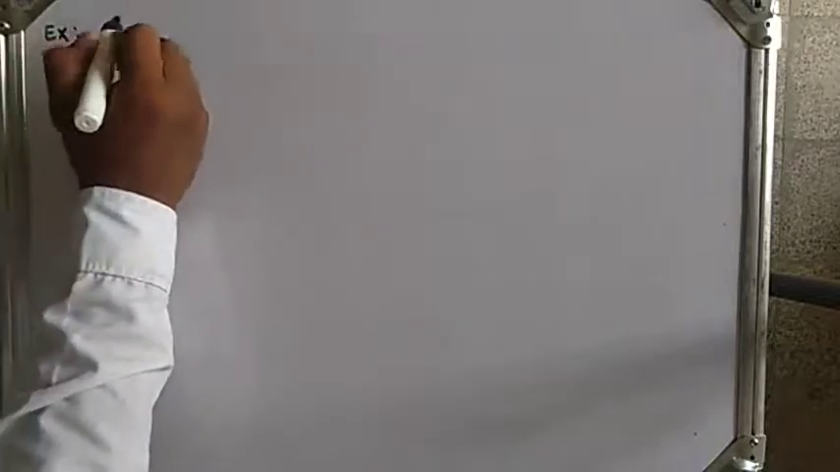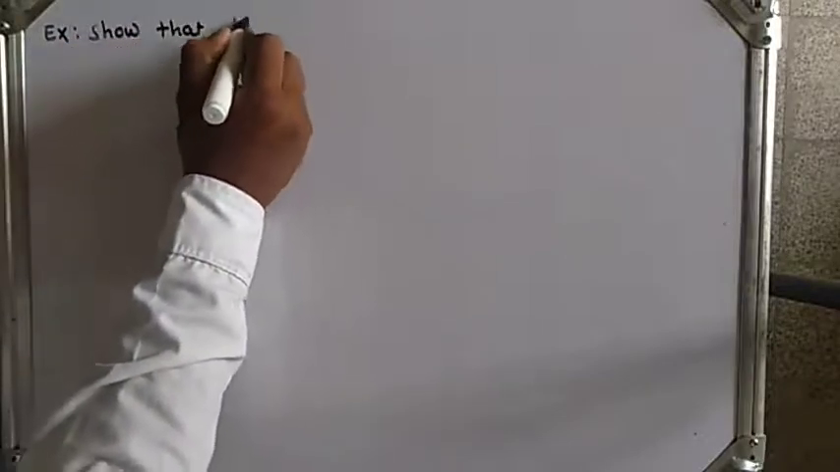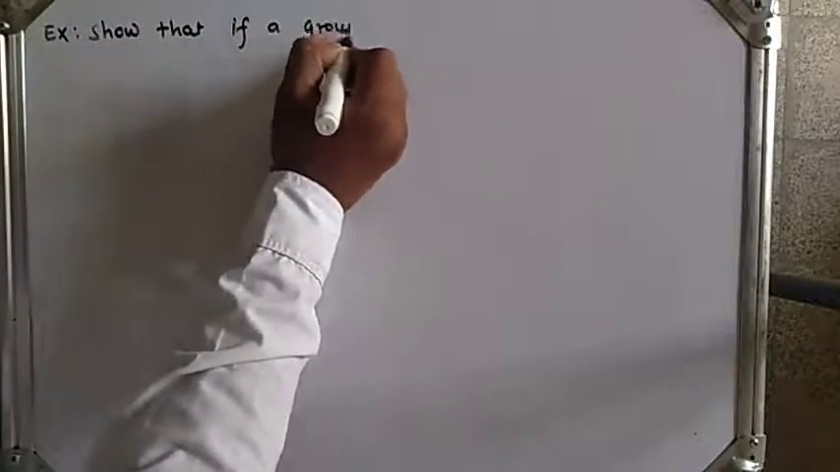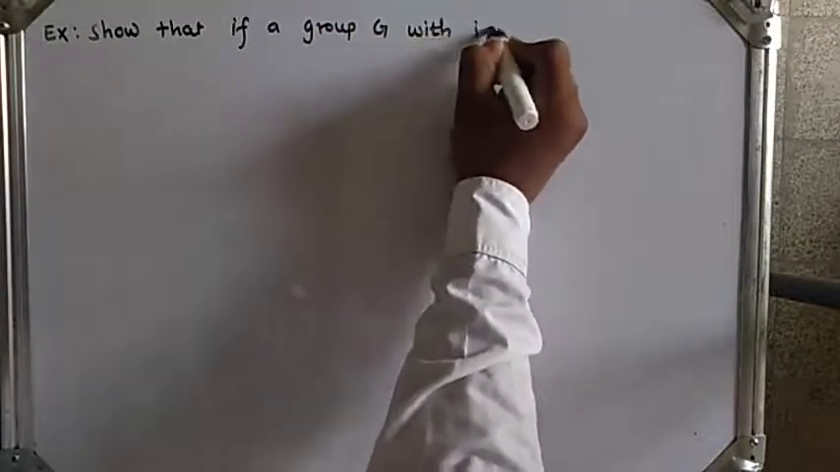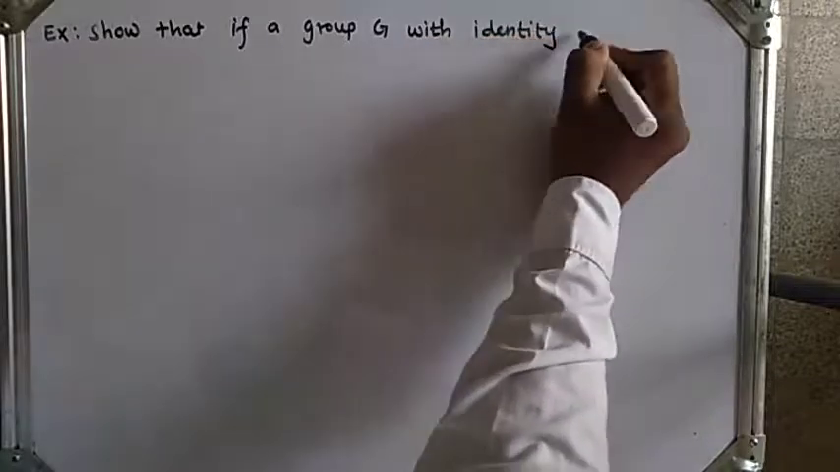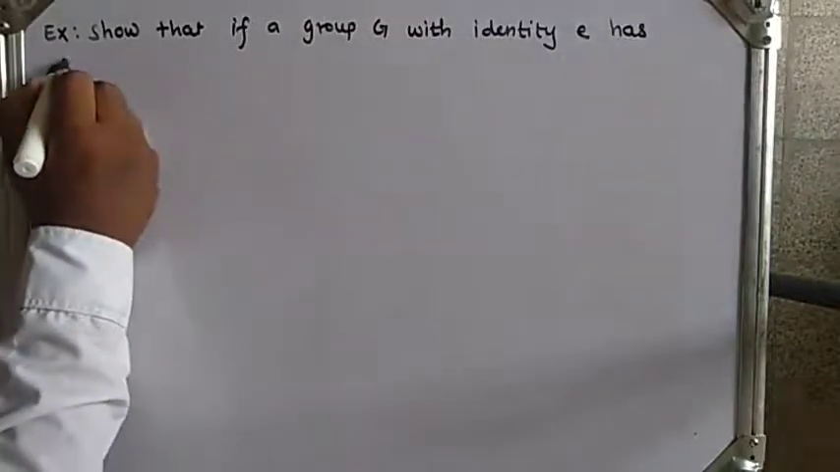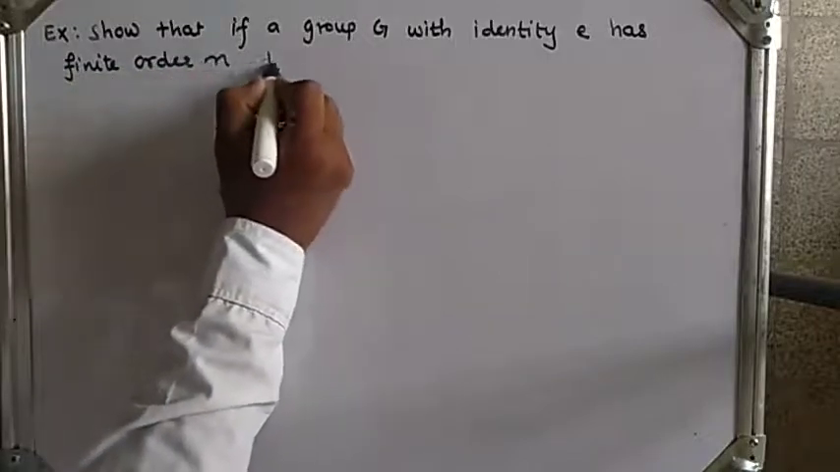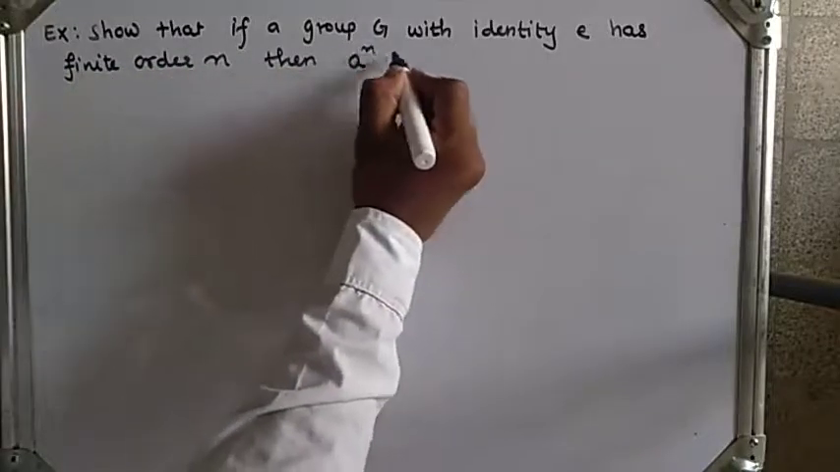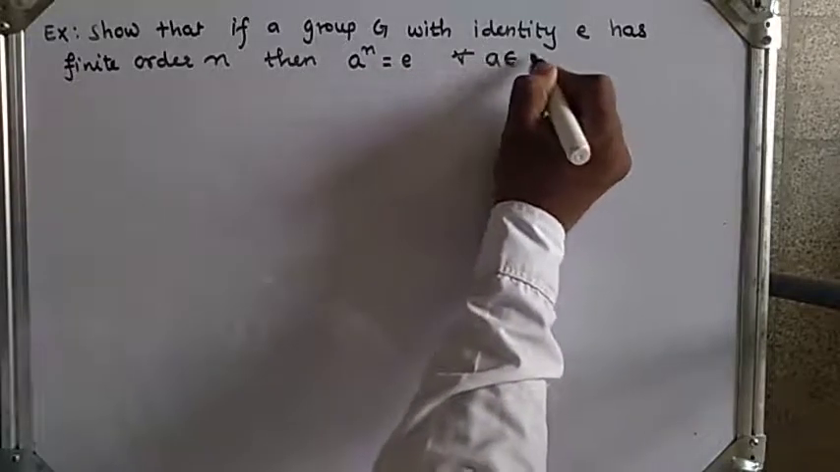Let's see another example. Show that if a group G with identity e has finite order n, then a raised to n is equal to identity, for all a belongs to group G.